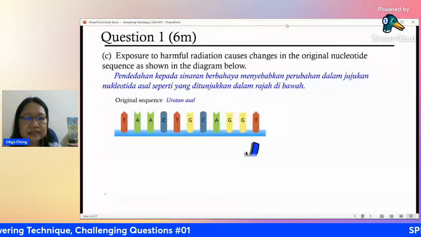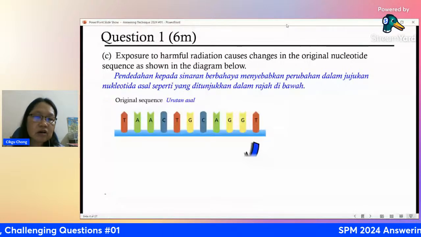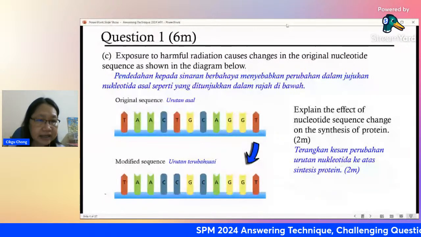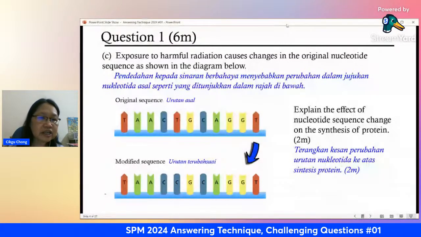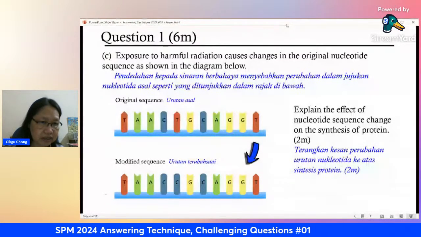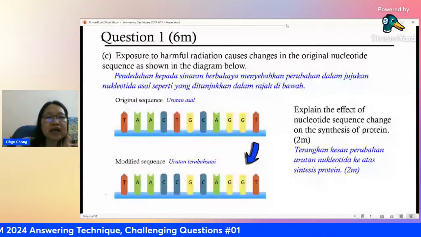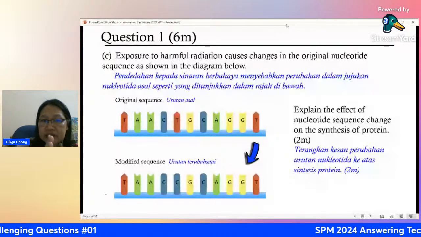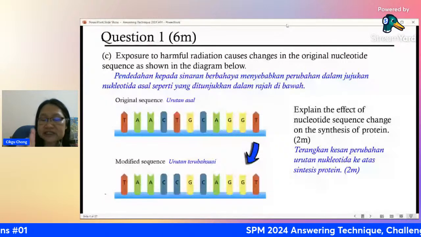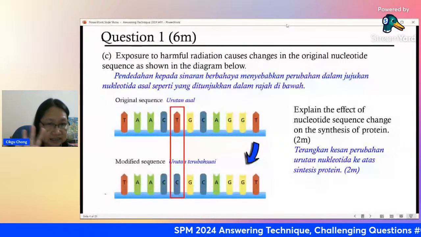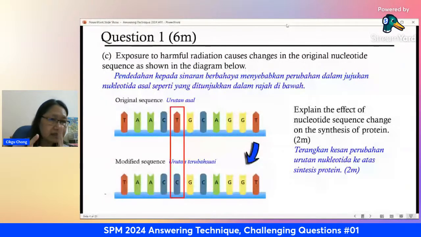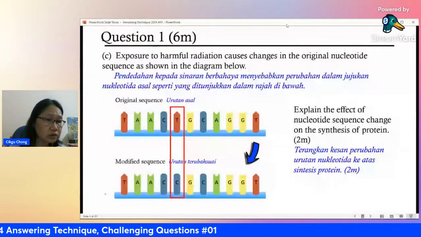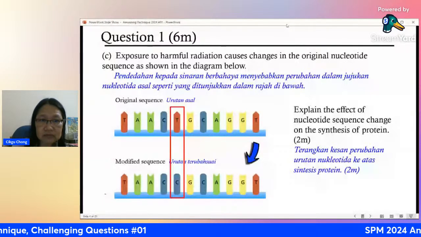Question first: explain the effect of nucleotide sequence change. Now where's the change? Identify the change first. The change is here. The TAAC is still the same. Then after that you have the GCA, GGT. It's the same, except for that particular nucleotide base, the thymine has been substituted with cytosine.